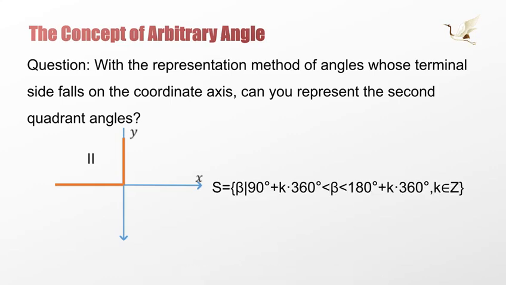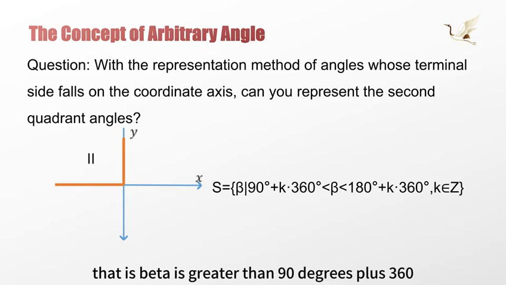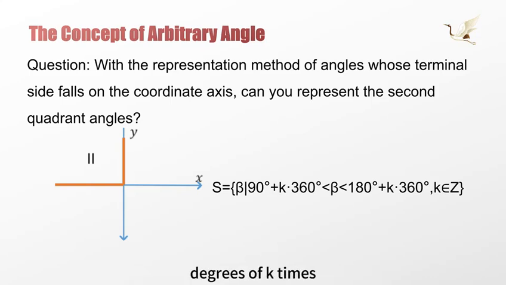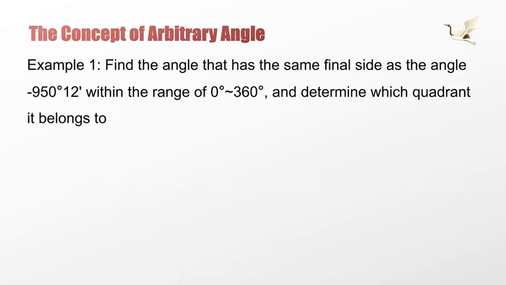So the second quadrant angle falls between these two, that is, beta is greater than 90 degrees plus k times 360 degrees, and beta is less than 180 degrees plus k times 360 degrees, k belongs to Z.